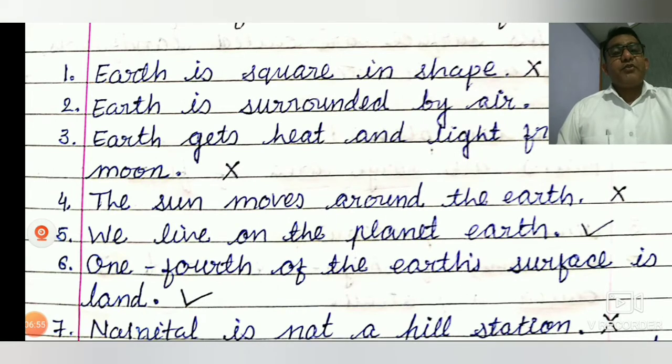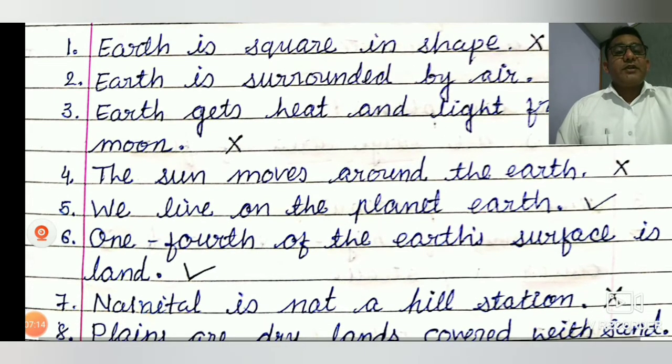Number four, the sun moves around the earth. So this sentence is wrong, but the right sentence is the earth moves around the sun. Number five, we live on the planet earth.